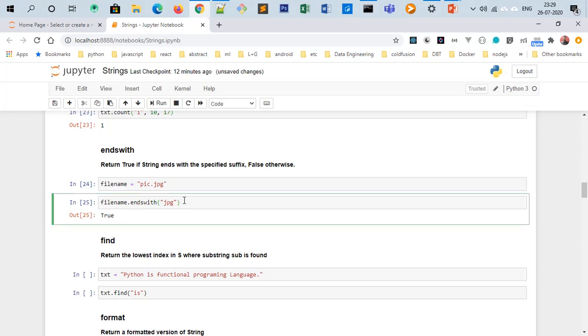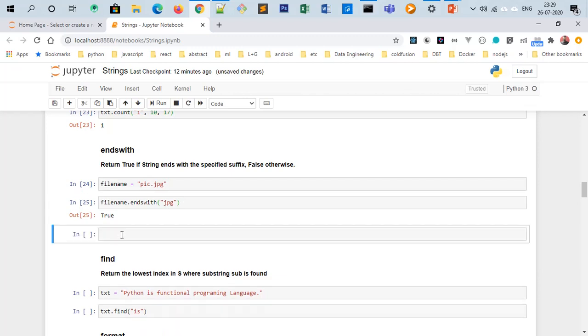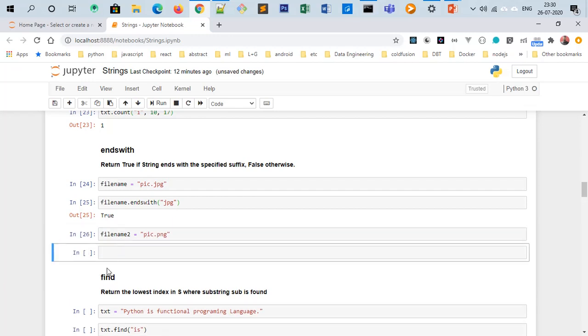Obviously pic.jpg ends with the jpg extension, but let's see another string. File name 2 equal to pic.png, and another time file name 2 dot endswith.